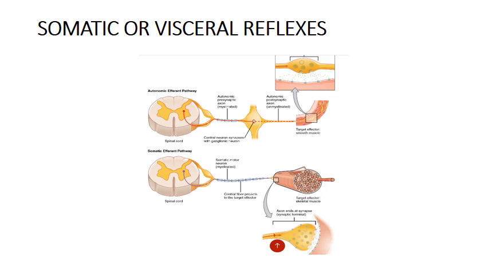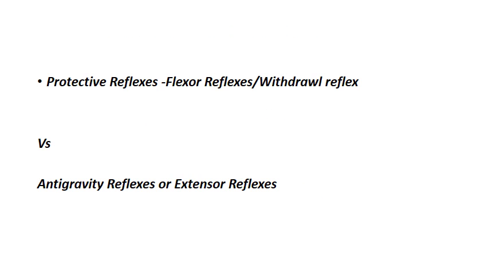So this is the difference of somatic or visceral reflex. The heart rate changes, the cardiac contraction, all are types of autonomic reflexes only. Whereas the flexion of the arm, extension of the arm can be taken as somatic reflex. This type of reflexes, protective reflex and anti-gravity